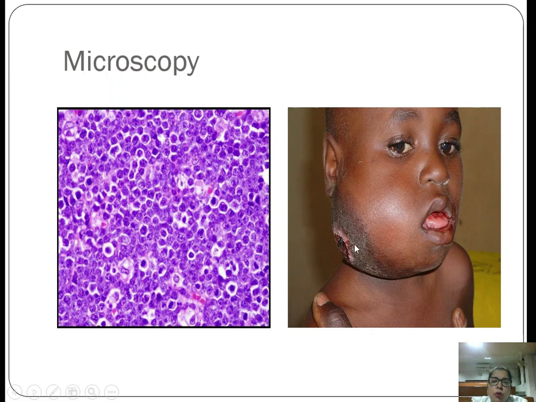This is Burkitt lymphoma of the jaw, and you can see this is the starry sky appearance. These all are macrophages. These are mitoses, and these are the macrophages which are giving the starry sky like appearance, and these are the abnormal lymphoid cells.